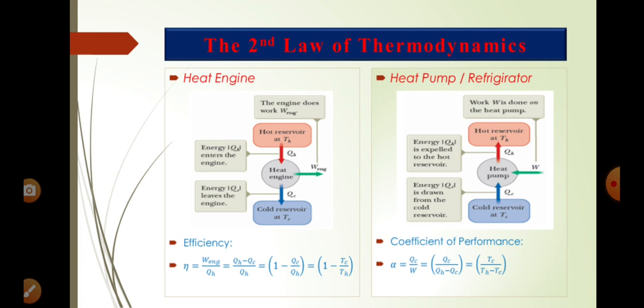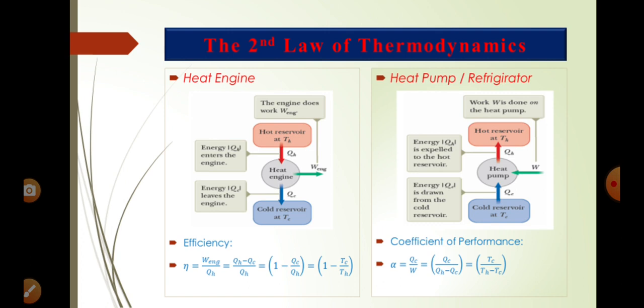In the equation, work done is equal to the difference between the two heats: the heat absorbed from the hot reservoir minus the heat rejected to the cold reservoir. Then we write QH minus QC by QH, that is equal to 1 minus QC by QH. But for a cyclic reversible engine, QC by QH can be written as TC by TH. So we write the efficiency as 1 minus TC by TH. This is in the case of a heat engine.